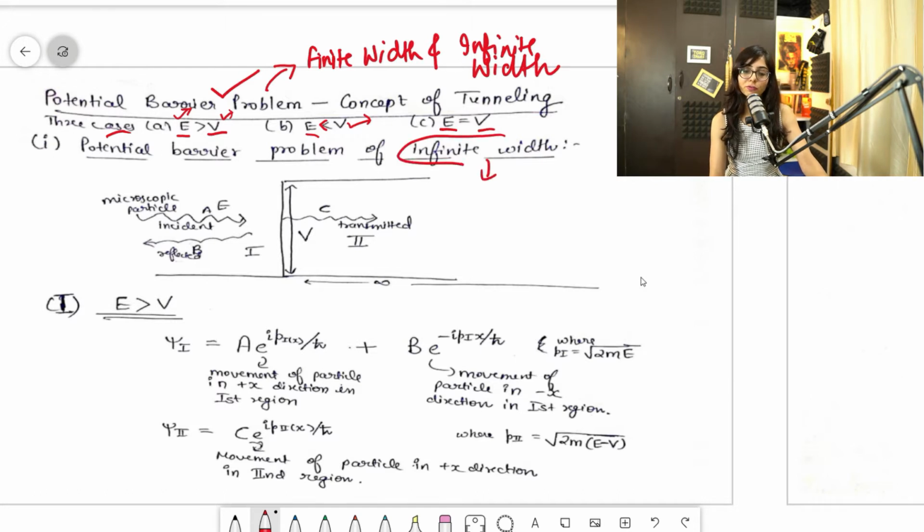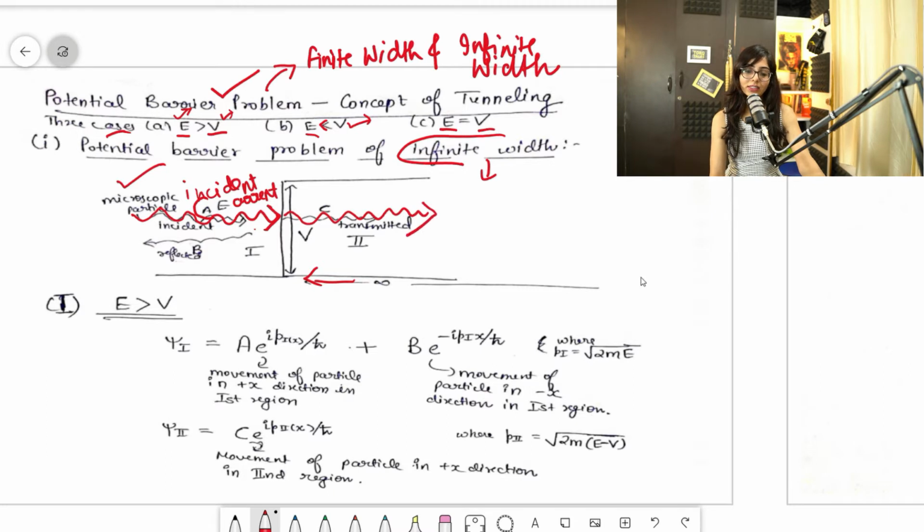The width is infinite. Clear? This is a microscopic particle, as I told you, and when it hits this surface it has two possibilities. This is the incident current. Can I say that this is the incident current? The incident current will be defined by A, so I have written A over here. Clear? Now it has two possibilities, whether it can be transmitted.